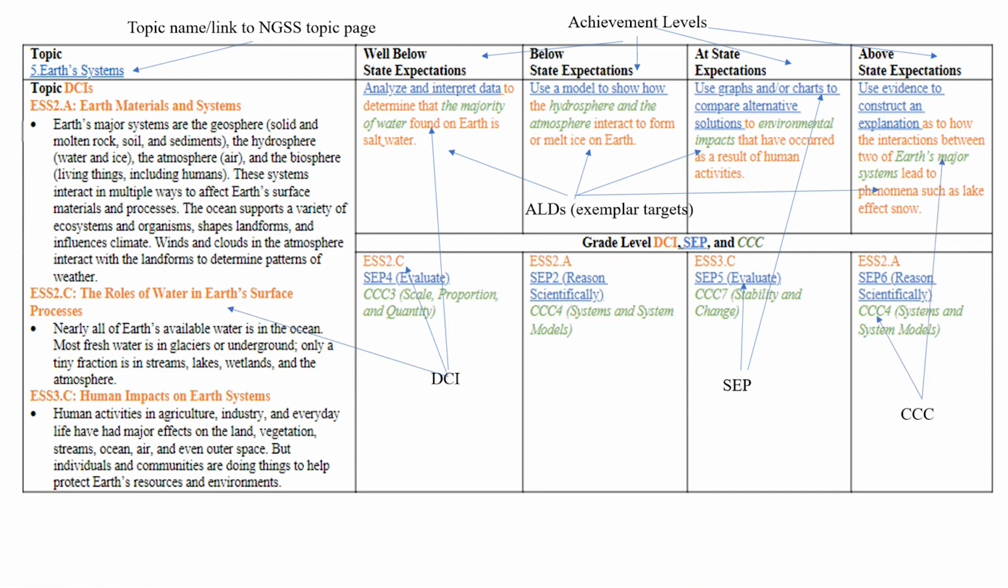The third dimension is the CCC, the cross-cutting concept. There are 7 possibilities for that. That is listed in green text and italicized. So here you can see for this particular exemplar target that the CCC is CCC4, which is systems and system models. And the part of the exemplar target that discusses that is when it mentions Earth's major systems.